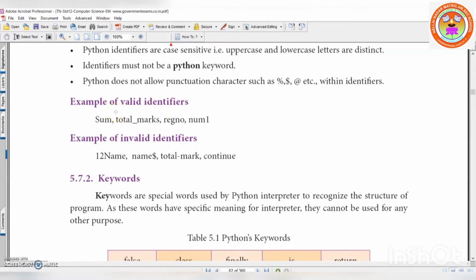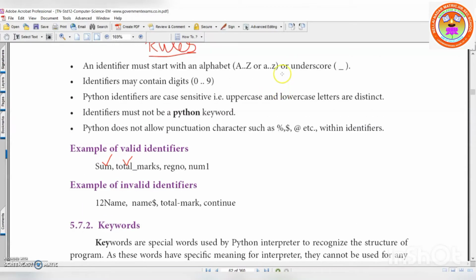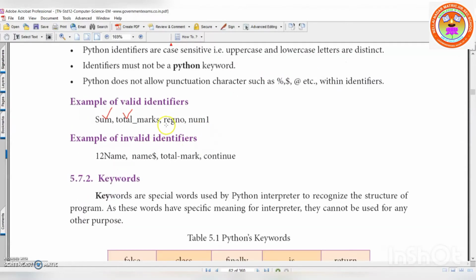Examples of valid identifiers. See here: sum, total, underscore marks, underscore you can use it, and register number 1. All characters and ending with some numbers, no problem. You should not start with a number like this. See, these are invalid: starting with a number followed by characters.